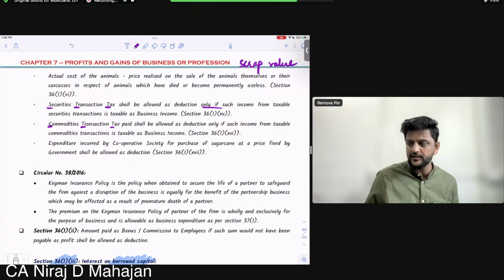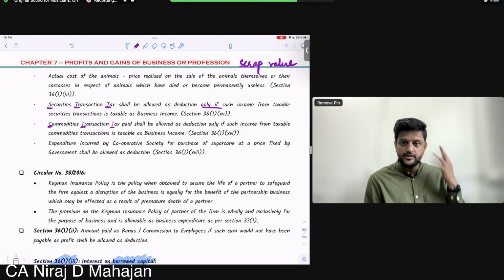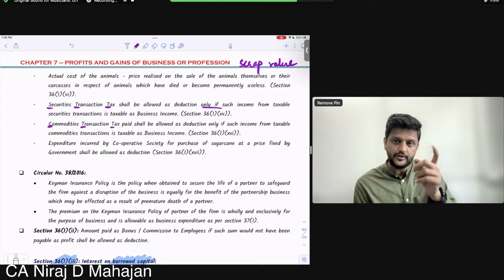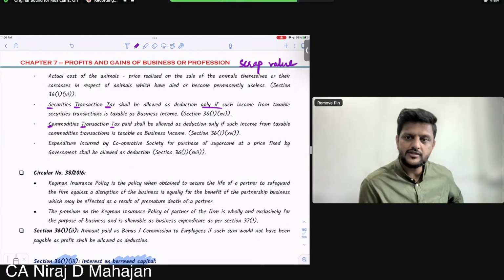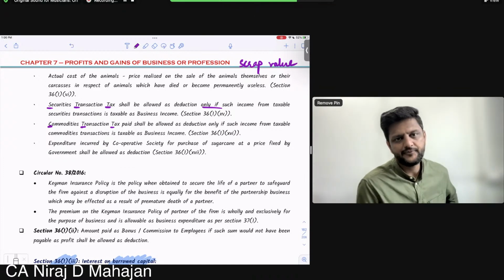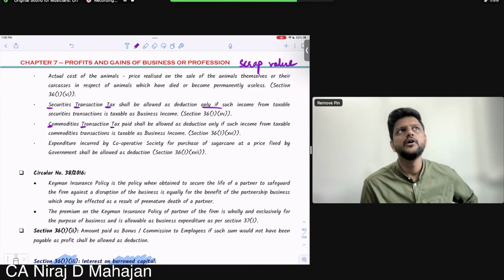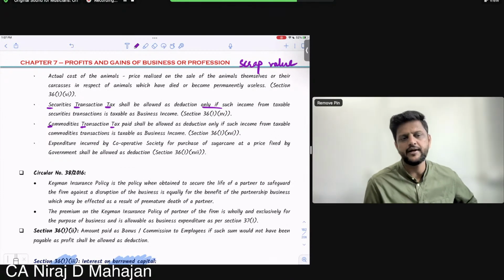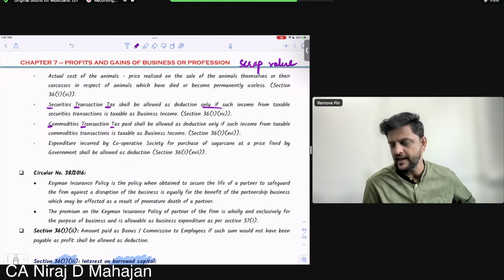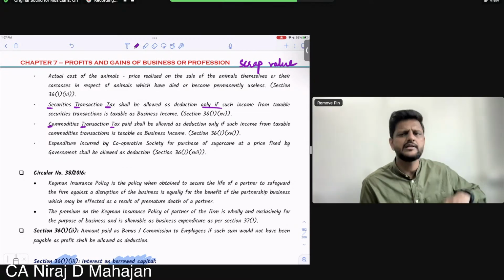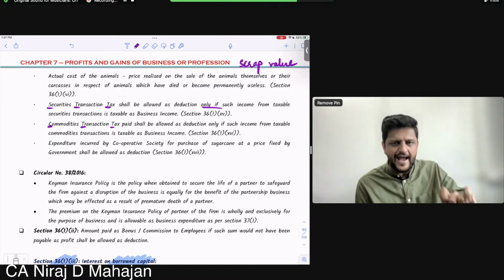But imagine the quantum of securities being traded daily. So that is also an expenditure. You may have a brokerage of zero, but STT will be there, on buying and selling of the securities. Clear till here? So it is an expenditure for the assessee. Pay attention. It is an expenditure for the assessee for buying and selling. Clear till here? It is like a brokerage, but it is tax paid to the government.